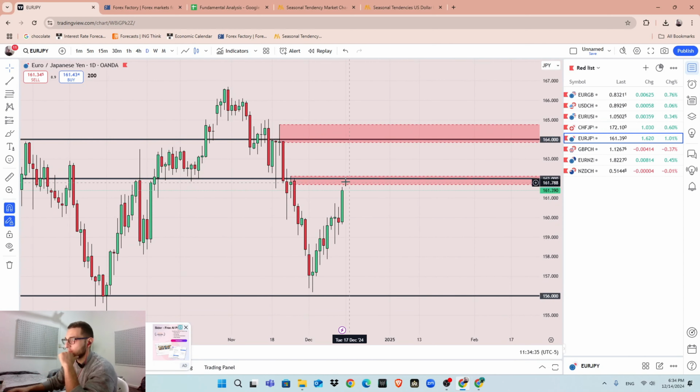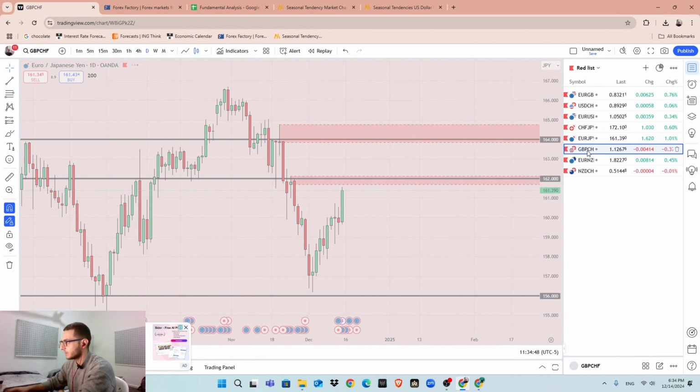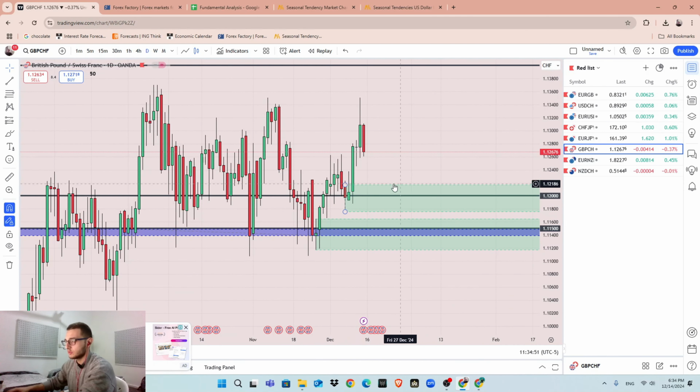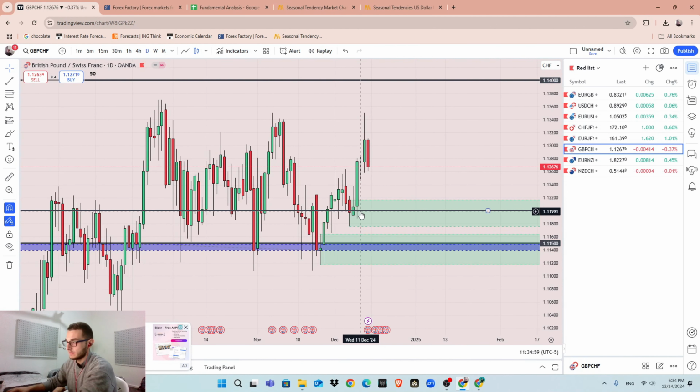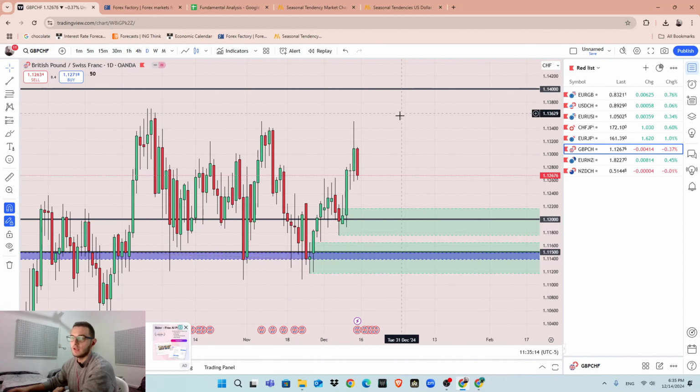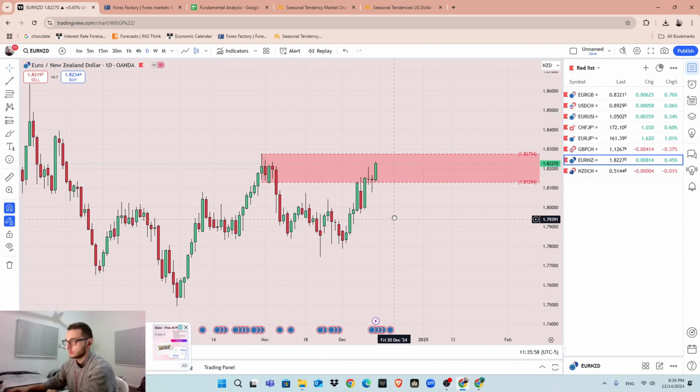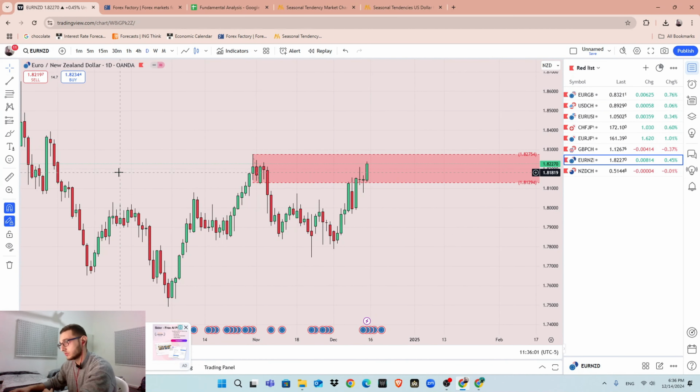Euro Japanese yen, I'm looking for price to reach this area, and with the good economic data that will support my decision, I will be shorting this pair. Pound Swiss franc, there is a new area that came out. If you watch previous week's video, I said that if we break below the 1.12 and see retracement into this area, I will take a long position. And if we break above the 1.12, I will anticipate retracement into the 1.12 in order to take a long position.